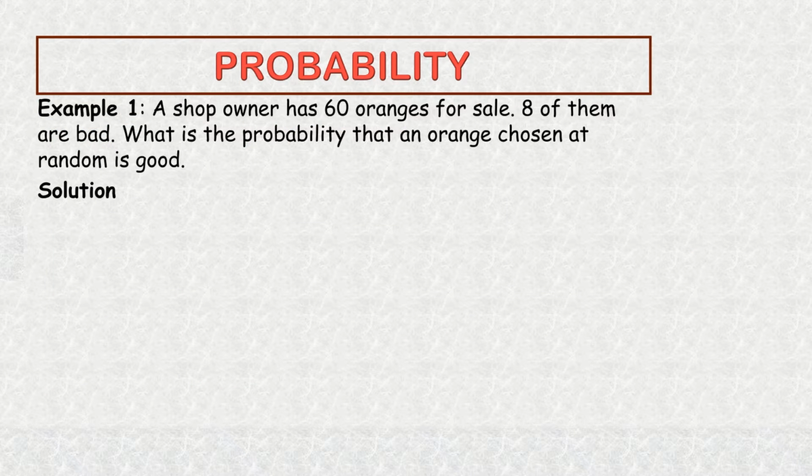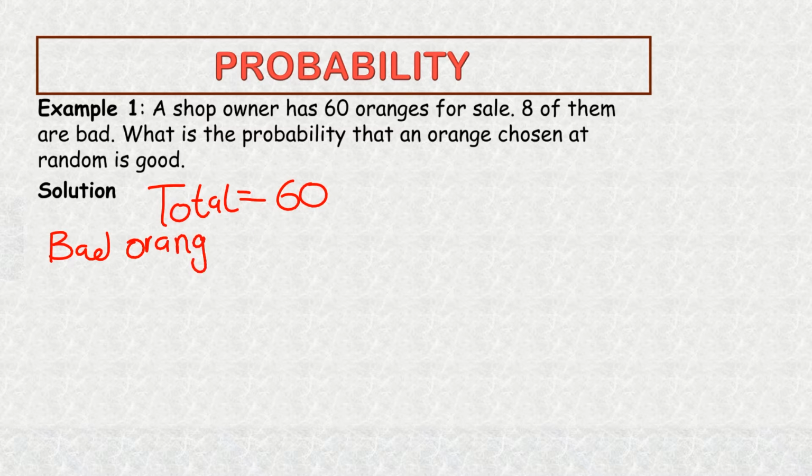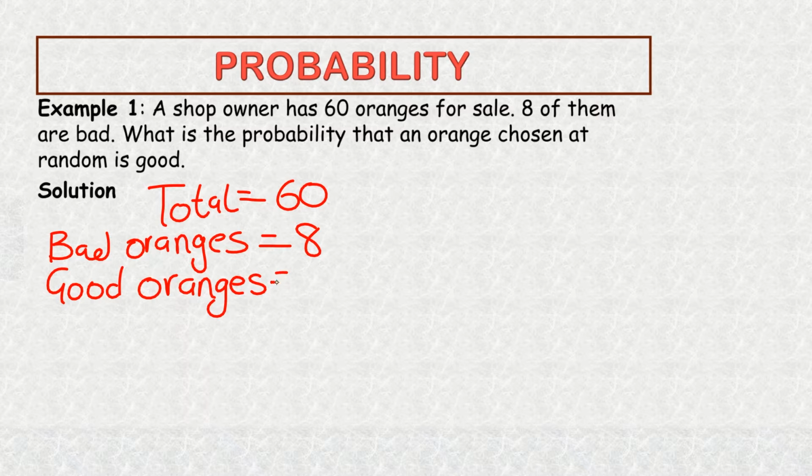Example 1. A shop owner has 60 oranges for sale. 8 of them are bad. What is the probability that an orange chosen at random is good? The total number of oranges is 60. Bad oranges is 8. So our good oranges will be 60 minus 8, which is equal to 52.